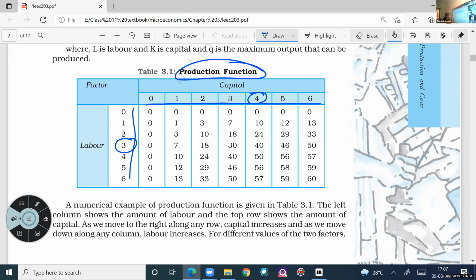Okay, two more questions. At 6 units of labor and 5 units of capital, what is the output? 59. Okay. At 5 units of labor and 5 units of capital, what is the output given? 58. Okay, fine. So you understood now the relationship between output and input. I hope so. Another important thing you can see: if labor is 0 and capital is 0, what is the output?